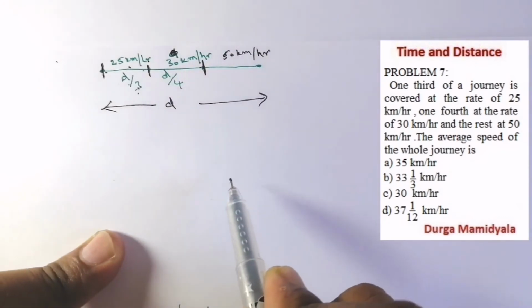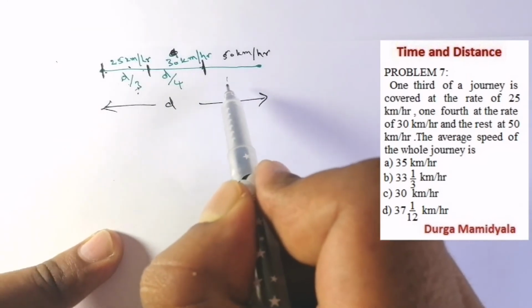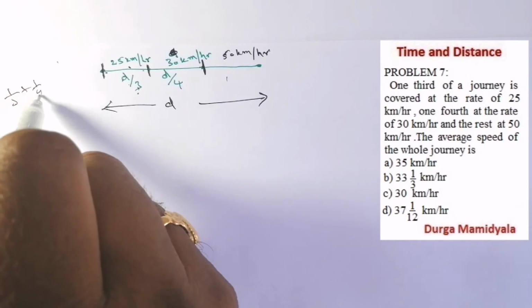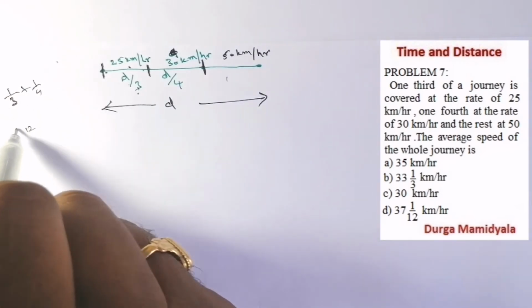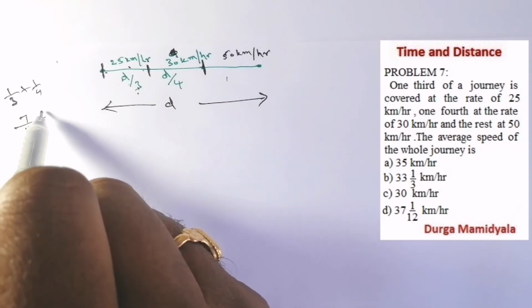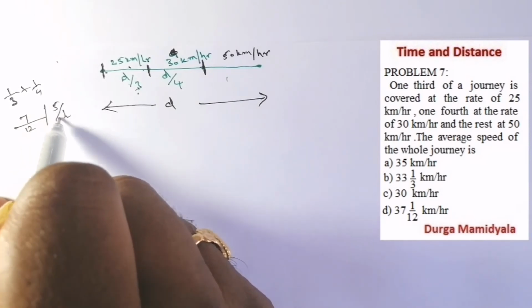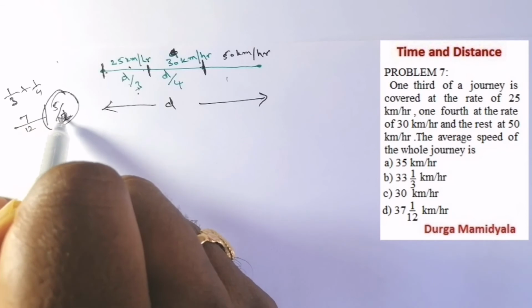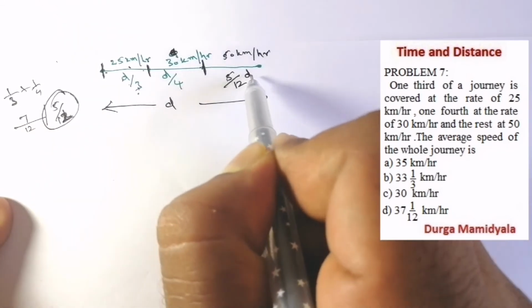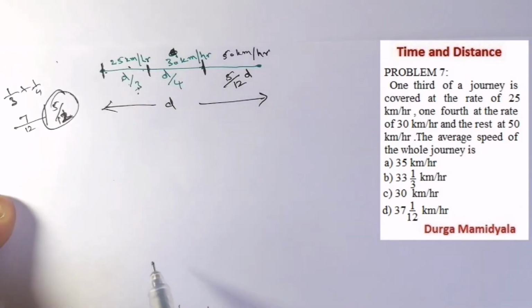Then what is the distance here? If we add 1/3 plus 1/4, that is 12, 4 plus 3, 7/12. So what is the remaining? In the 7/12, the remaining will be 5/12. So the 5/12 distance is going to be here. So for 5/12 d, he has moved with what speed? 50 km per hour. So it's very simple.